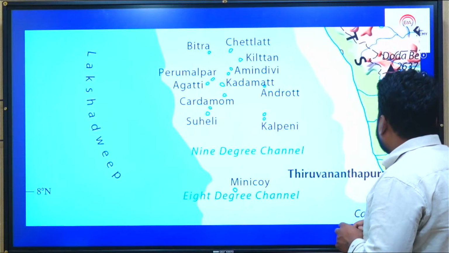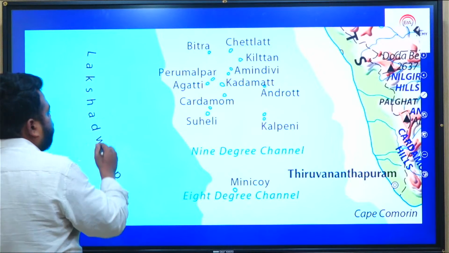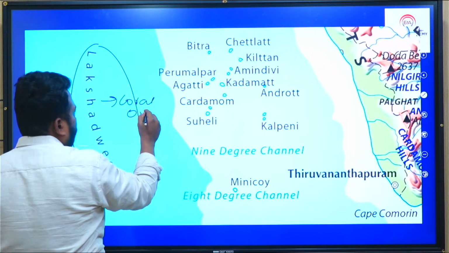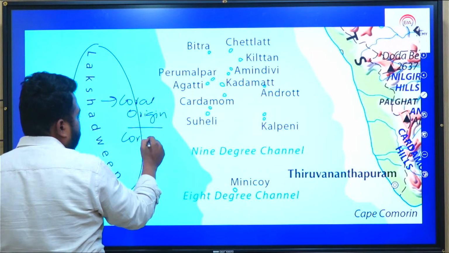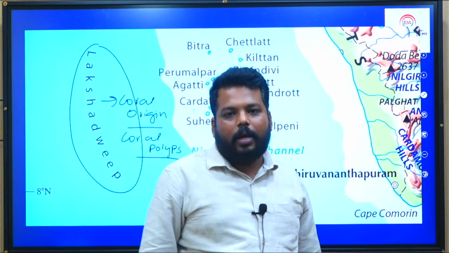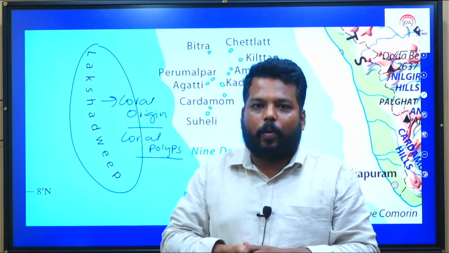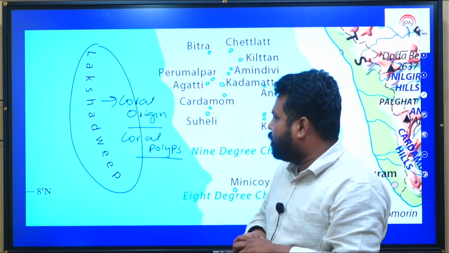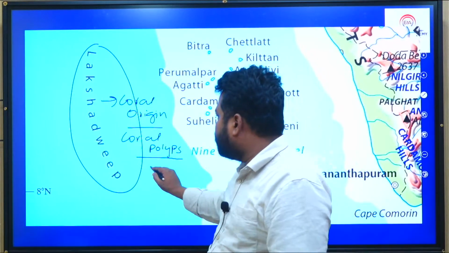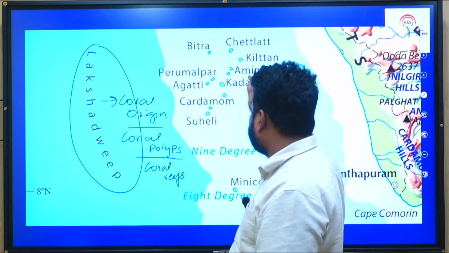So chances are that questions regarding these islands would come. Among the islands, the Lakshadweep group of islands is of coral origin. You know about coral polyps, right? These coral polyps secrete lime from the oceanic water and construct a skeleton, and these corals live together in colonies. These skeletons build up into a coral reef-like structure, and generation by generation this reef grows, acting as one of the most important ecosystems. Generation by generation, these coral reefs even transform into islands.